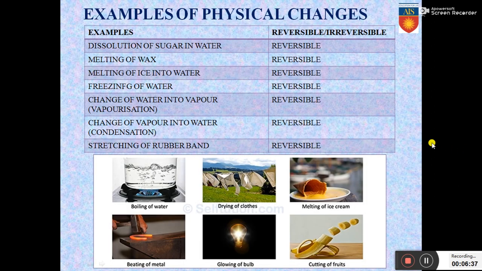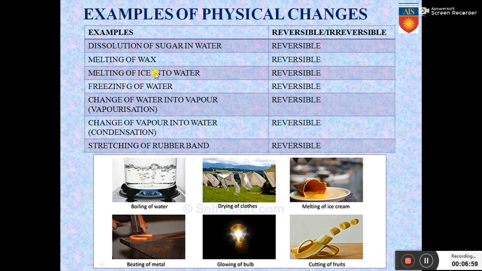Now let us look at some examples of physical changes. Dissolution of sugar in water. If suppose you are given a bowl of water and you are asked to add some sugar to it, the sugar will dissolve in the water. But if you keep it at very high temperatures, the water will evaporate, leaving back the sugar. That is dissolution of sugar, and it's a reversible change.